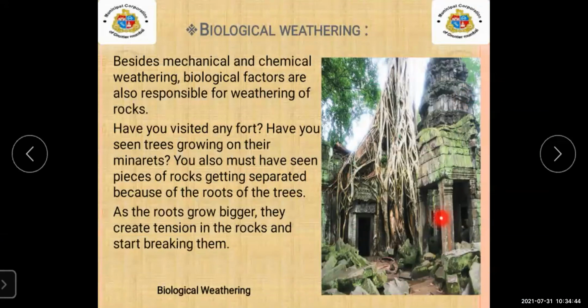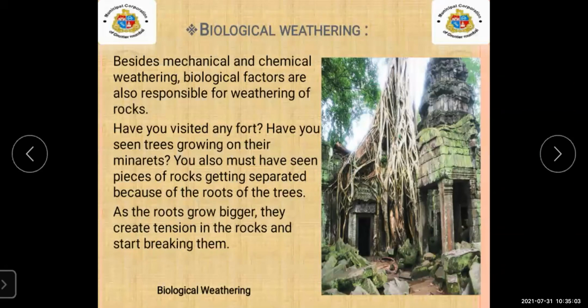In the image you can see, students, there is an old temple, and on it you can see the roots of a tree. As the roots grow bigger, they create tension in the rock and start breaking it.